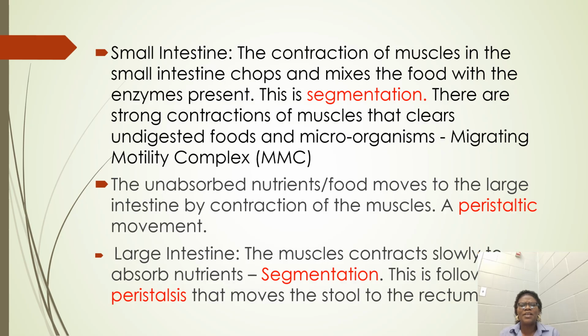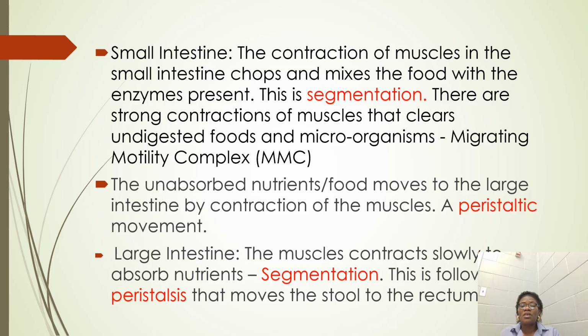Then in the small intestine, you have the contraction of muscles. The contraction of the muscles aims at chopping, that is, cutting the food again into small chunks and mixing the food with the enzymes that are present there. When the muscles of the small intestine contract, it appears as if the intestine is being cut into different segments. The muscles keep contracting and appear as if they're about to cut into different pieces. That type of contraction is what we refer to as segmentation.